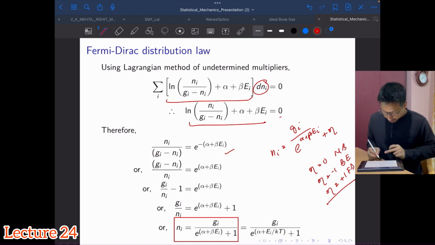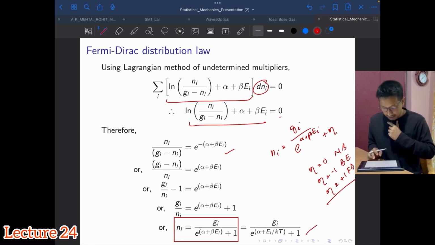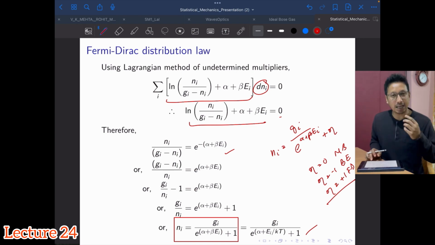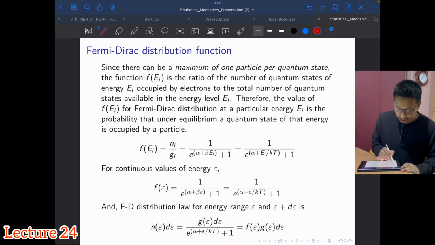All right. So if you substitute for beta, we know 1 by kT is our beta, so you get this expression. This is for discrete energy, assuming your energy is discrete. Then we have to use the continuous values. But before that, let's talk about the Fermi-Dirac distribution function.